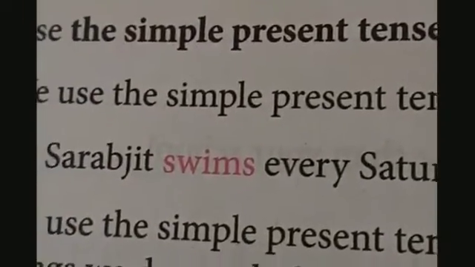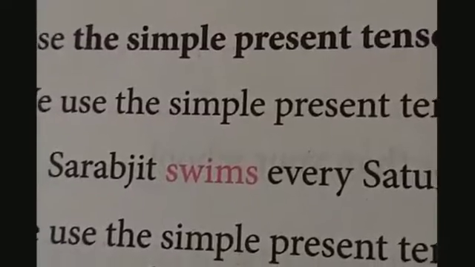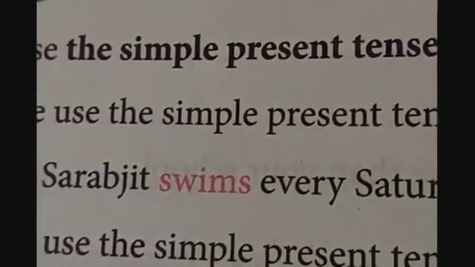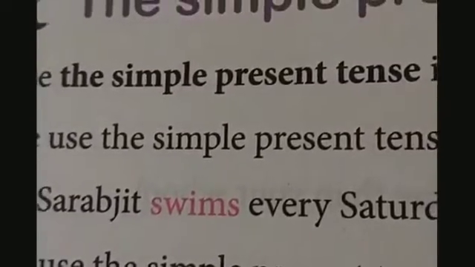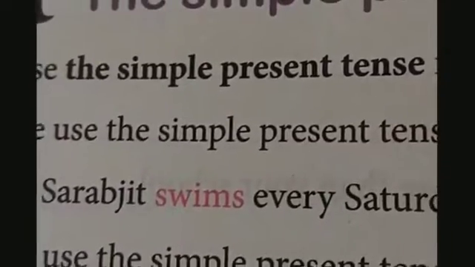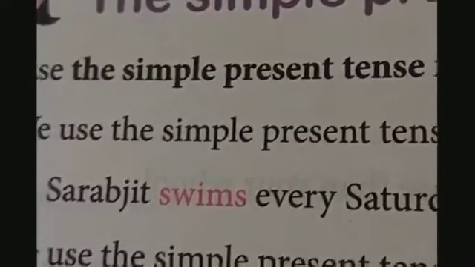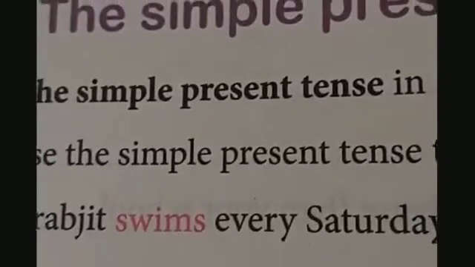So this word swims, written in red, tells us about the habit of Sarabjit. And this is in simple present tense. This sentence, Sarabjit swims every Saturday, is in simple present tense.